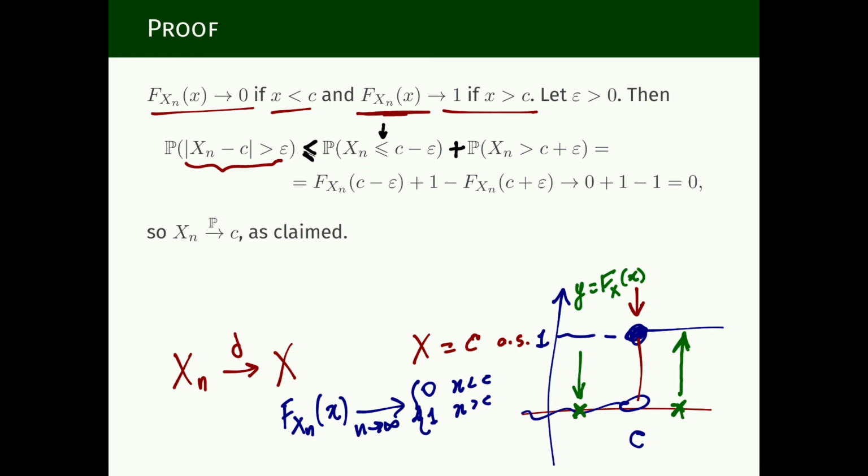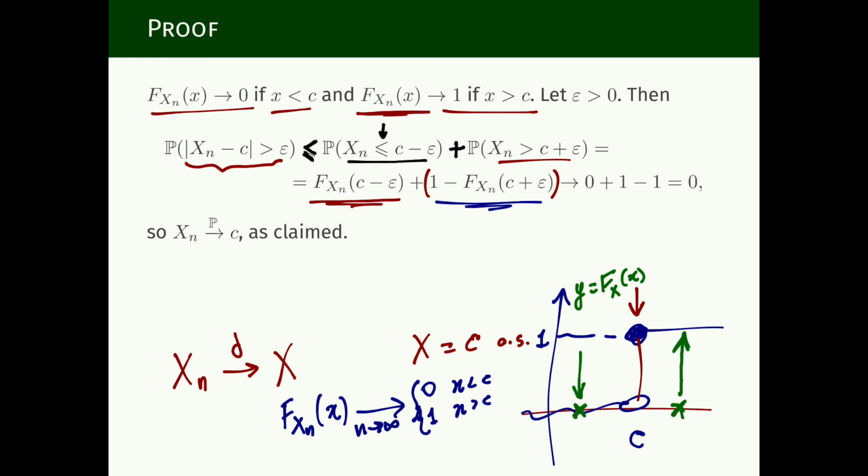Now we can write exactly what these two terms are. What is the probability that X_n is below a certain value? This will be the distribution function of X_n evaluated at that value. And what is the probability that X_n is larger than a certain value? It will be 1 minus the distribution function evaluated at that value.